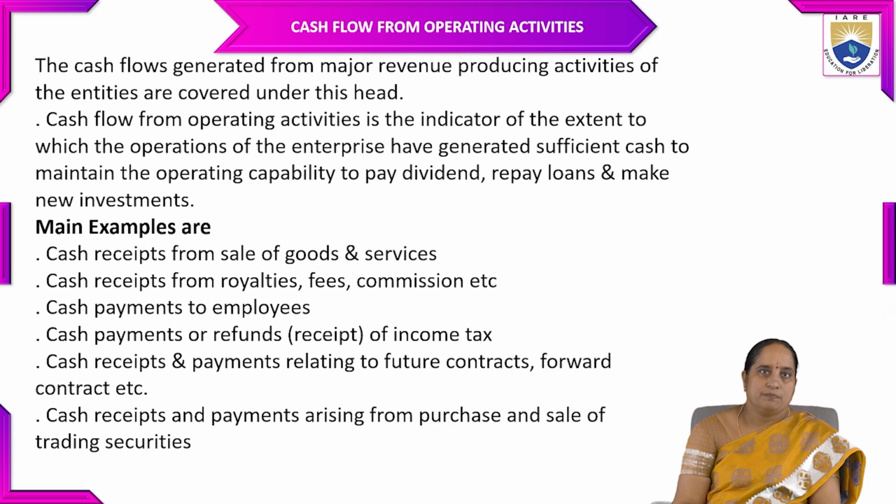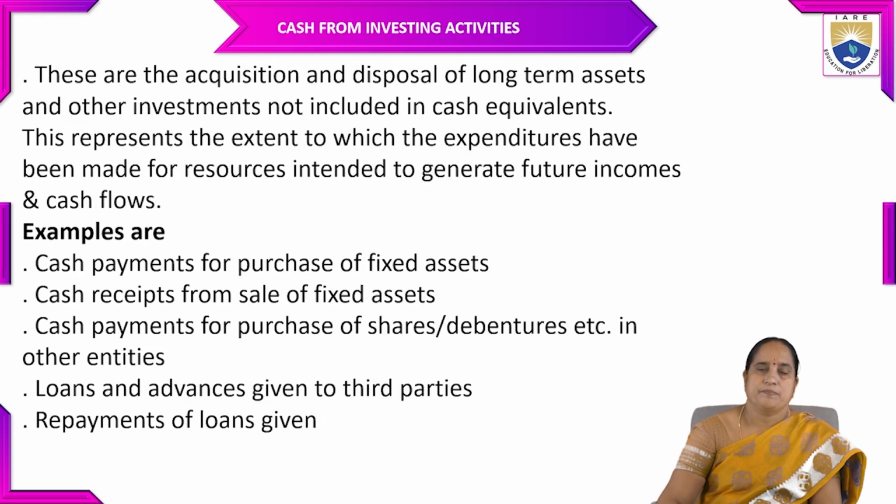The main examples of cash flow from operating activities are cash receipts from sale of goods and services, cash receipts from royalties, fees, commission, etc., cash payments to employees, cash payments or refunds of income tax, cash receipts and payments relating to futures contracts, forward contracts, etc. Cash receipts and payments arising from purchase and sale of trading securities. So that's how the company can generate cash from their operating activities.